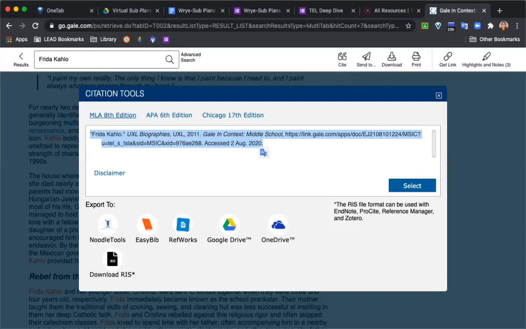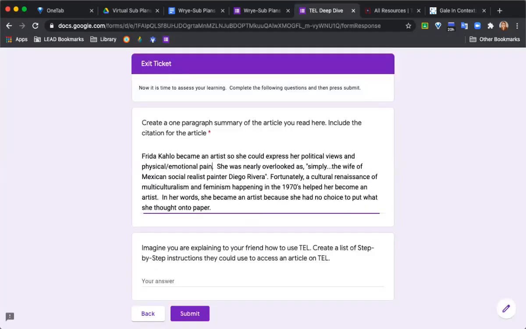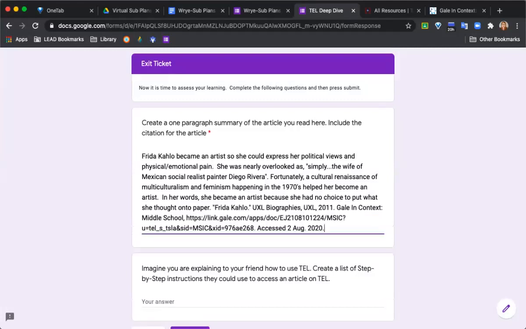So either Command or Control C, whichever one applies to you, gets the information on my virtual clipboard, go back to my Google form, go to the end of my paragraph, and then Command or Control V, whichever one applies to you, gets that citation information in my paragraph summary answer.